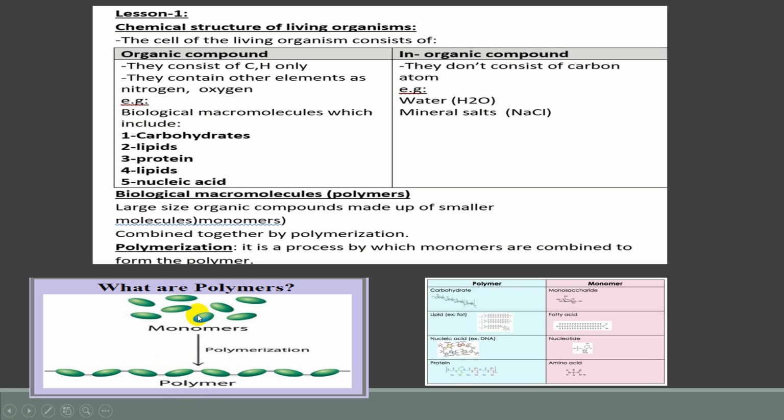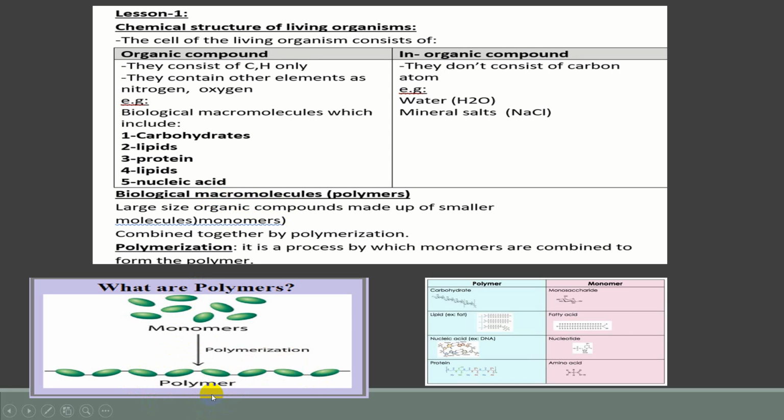Monomer units together form a polymer, and this process is called polymerization. So the organic substances are called polymers or macromolecules, big molecules. The monomers bind together by polymerization, forming the polymer.